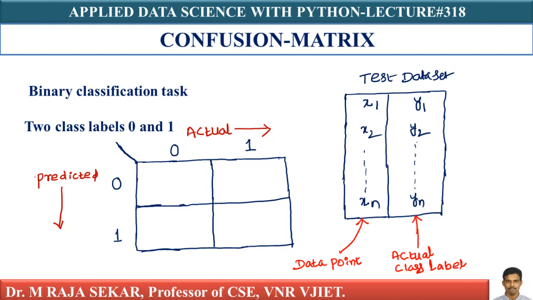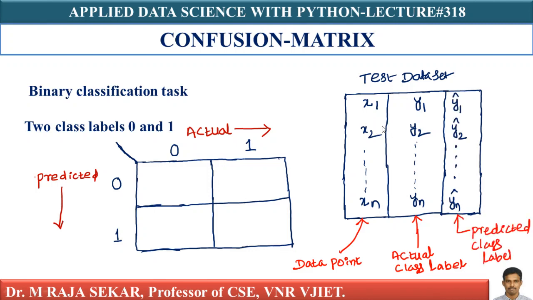For example, x1 is my first data point, whose corresponding actual label is y1. x2 is a data point whose corresponding label is y2, and xn is a data point whose label is yn. There are n data points. Let me assume y1 cap, y2 cap, so on yn cap are predicted class labels.